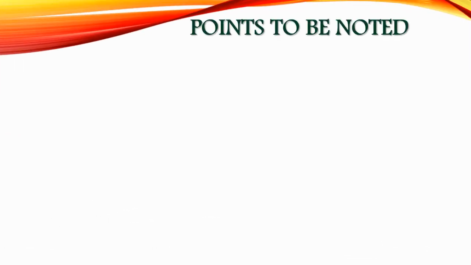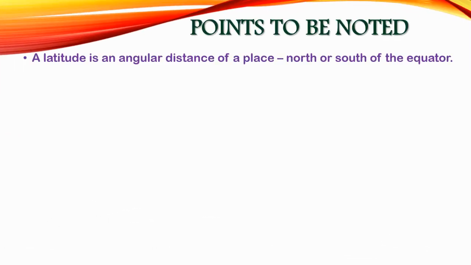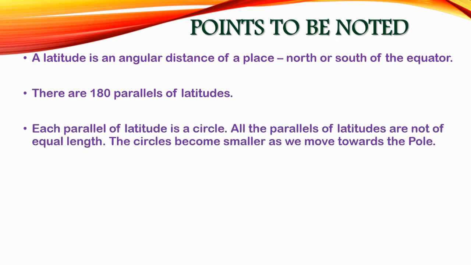Points to be noted. Latitude is an angular distance of a place, north or south of the equator. There are 180 parallels of latitude. Each parallel of latitude is a circle. All the parallels of latitude are not of equal length.